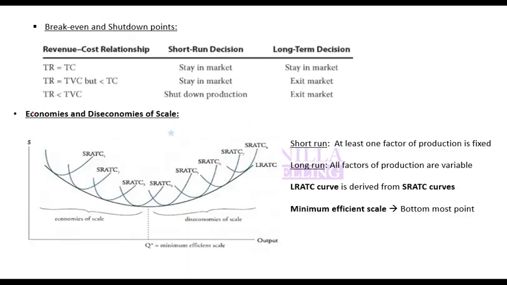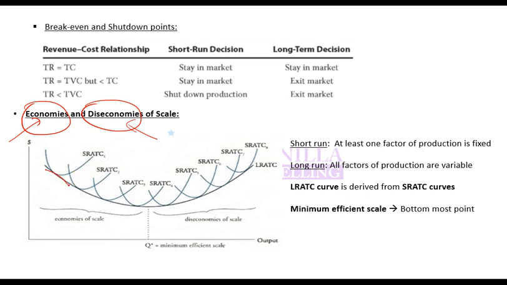And last point is economies and diseconomies of scale. So when you produce more, you get a cost leverage. Your cost of production decreases due to negotiation or due to any other reason. That is known as economies of scale. On the other hand, there might be some cases in which producing more gives you more cost. Why? Because maybe complexity increases. Maybe you have such a high demand that suppliers are not available to meet that demand. And that high demand for raw material has caused raw material prices to go up. That is known as diseconomies of scale. So when increase in size causes cost to increase, that is diseconomies. When increase in size causes cost to decrease, that is economies of scale.